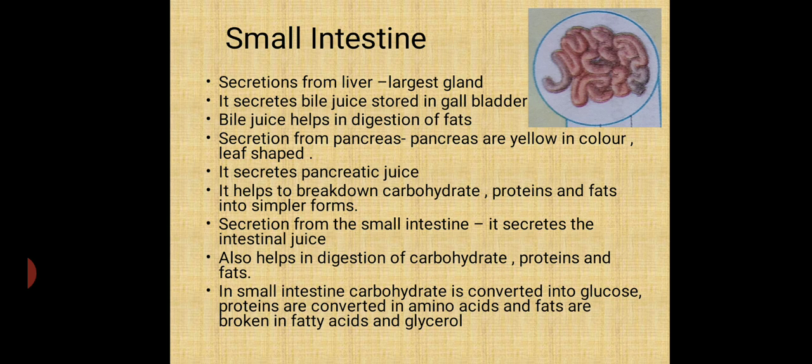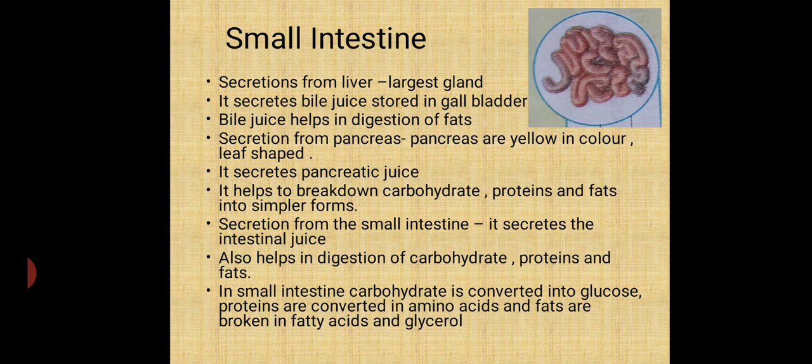The second type of secretion in the small intestine is pancreatic juice, which is released from the gland called the pancreas. The pancreas is a yellow, leaf-shaped gland located just below the stomach, and it releases pancreatic juice that helps in the digestion of carbohydrates, proteins and fats.